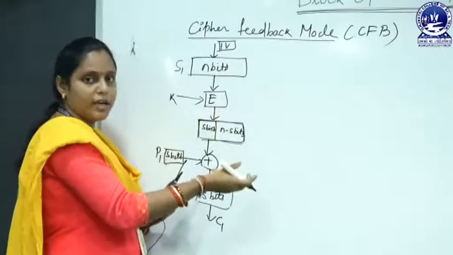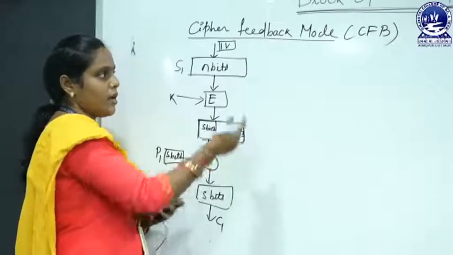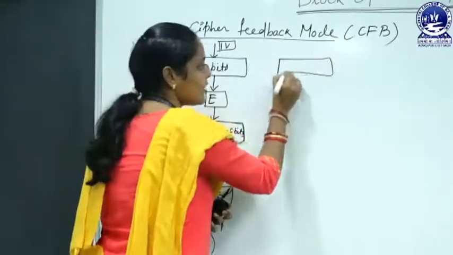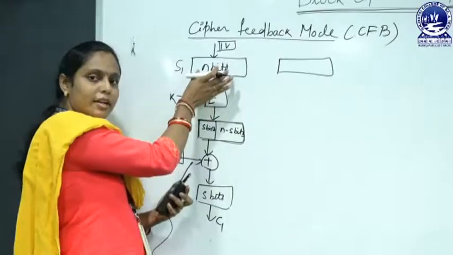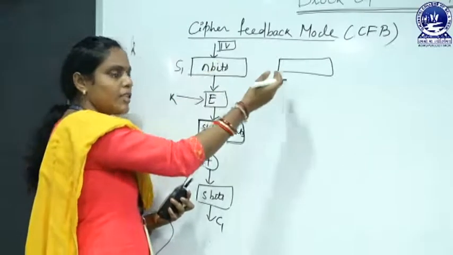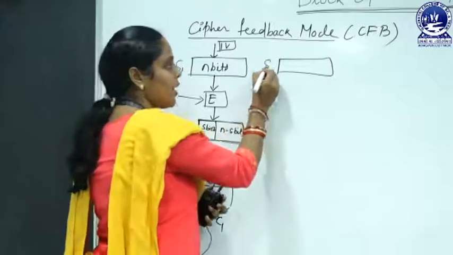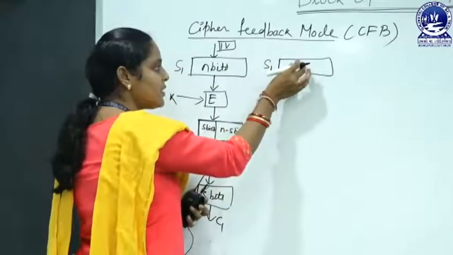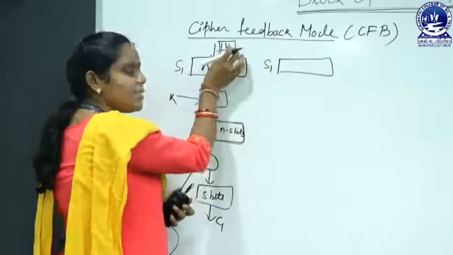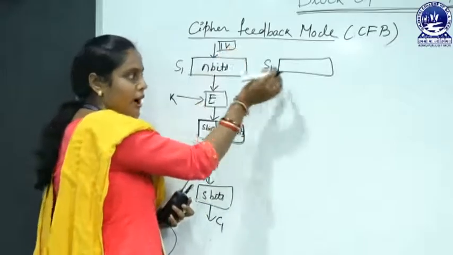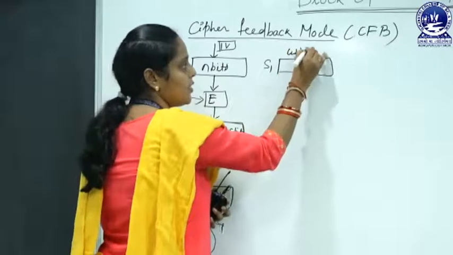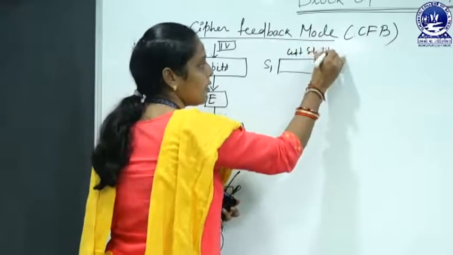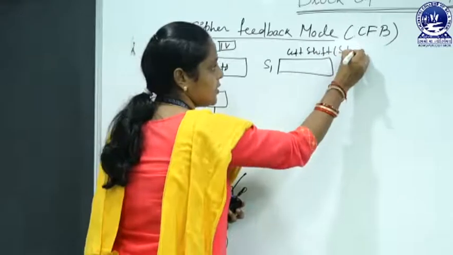For the next block encryption of our plaintext, the shift register initially contains the initialization vector value, but in the second step you left shift this value by s bits.